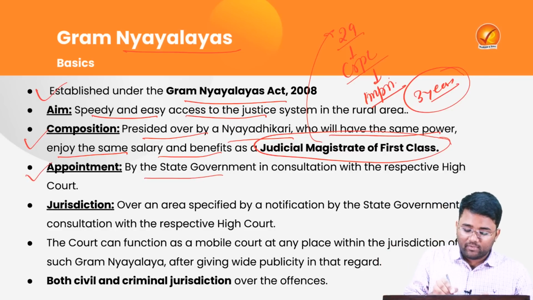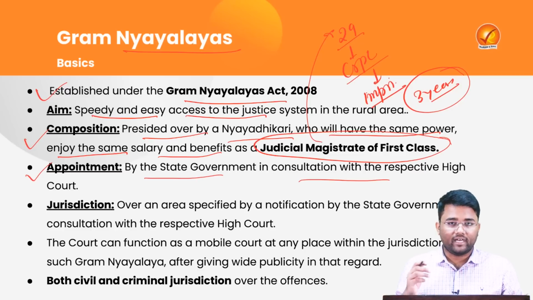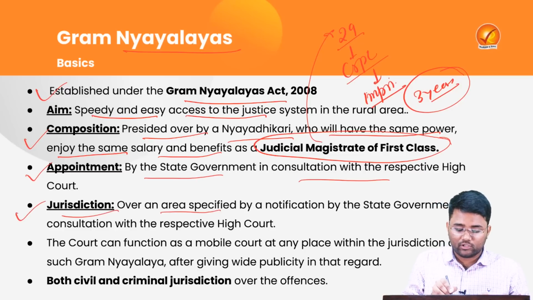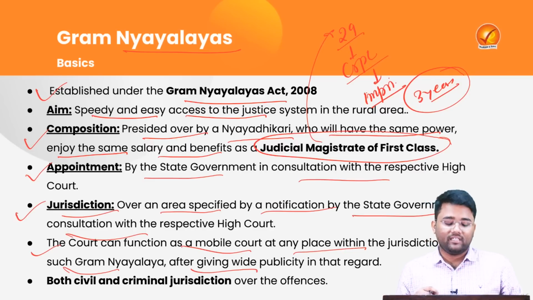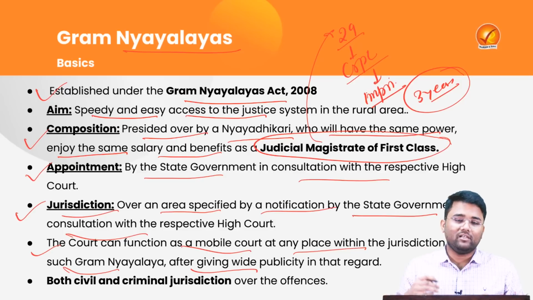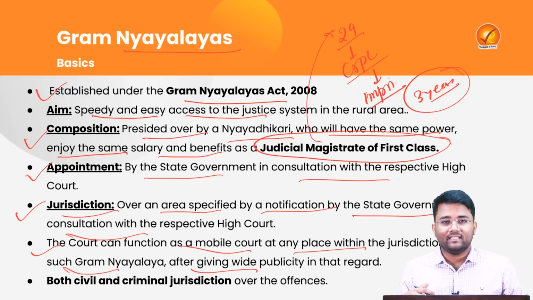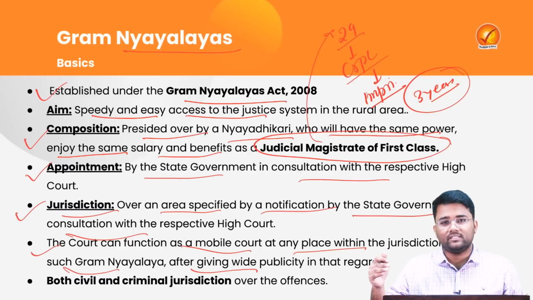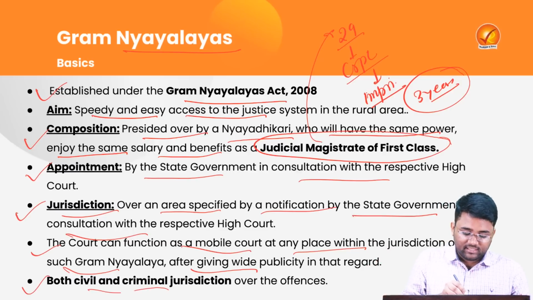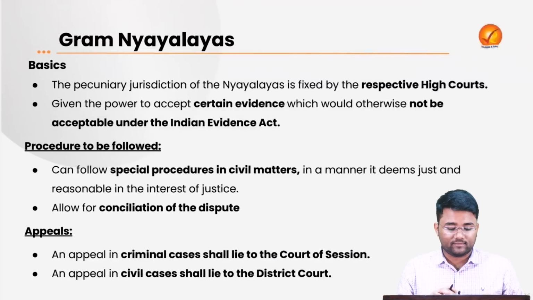Then they are mainly appointed by the state government in consultation with the respective high courts in that state. They have jurisdiction over an area specified by a notification by the state government in consultation with the respective high court. The court can function as a mobile court at any place within the jurisdiction of such Gram Nyayalaya after giving wide publicity in that regard. It means whenever that court functions as a mobile court, they will have to do some publicity so that all the litigation in that particular jurisdiction can be addressed. They have both civil and criminal jurisdiction over offences.